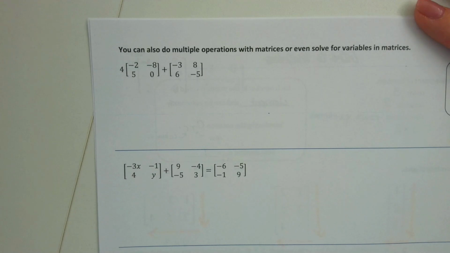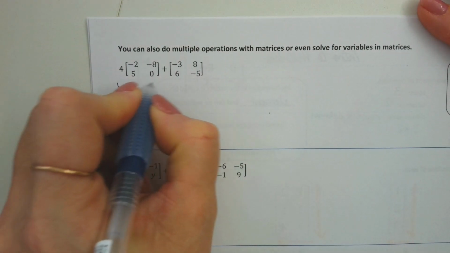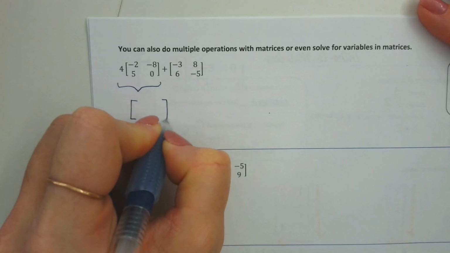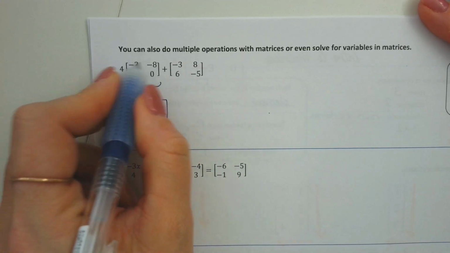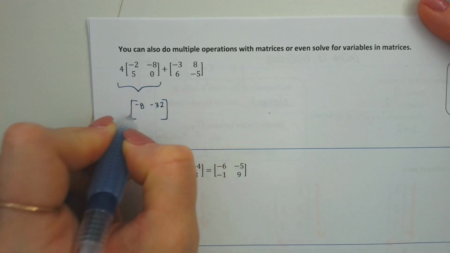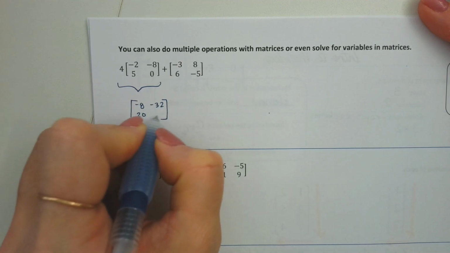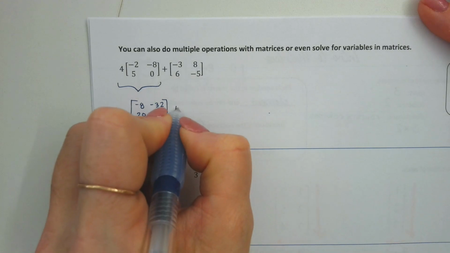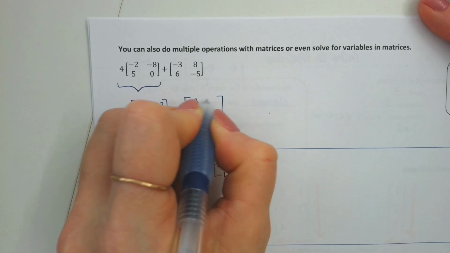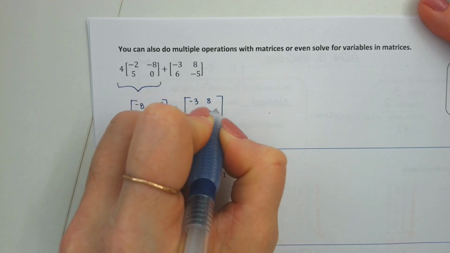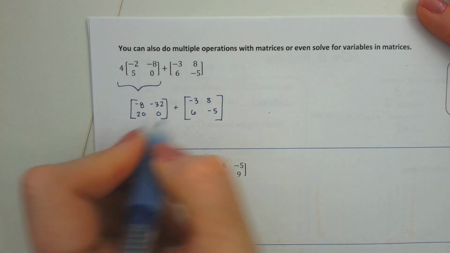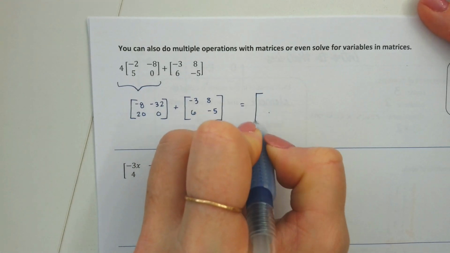Always multiply first, right? So I'm going to start by taking that 4, that's the scalar, and multiplying it into that first little matrix. That would create, let's see, that would be negative 8, negative 32, 20, and 0. And then my step 2 will be to add it to the other little 2 by 2 matrix. What size is the answer going to be? Still a little 2 by 2.